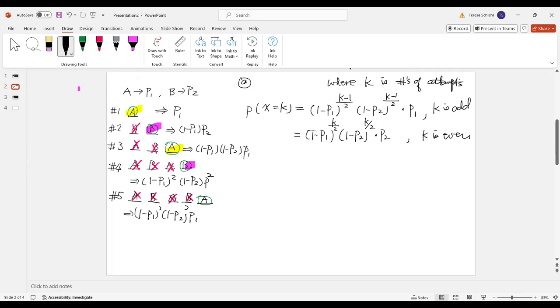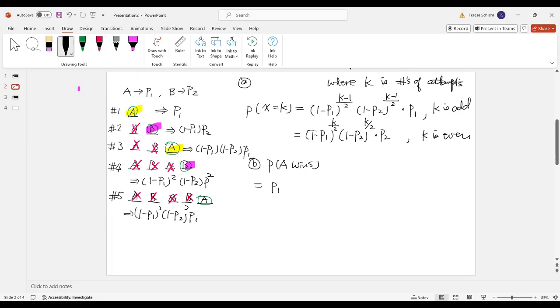All right, so now the second question they want to ask you is what is the probability that A is going to win the game? A is going to win the game here. Okay, so it's A wins. So let's take a look. That means A could win on the first try, right? So this will be P1.